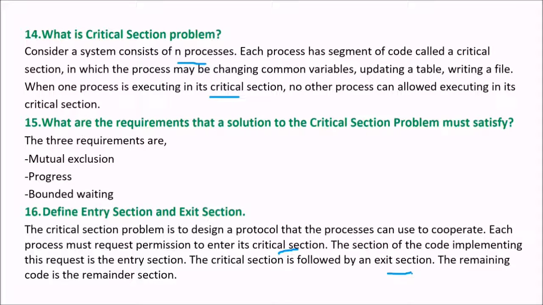Whenever your friend comes out of the bathroom, he will tell you, if you are second or next in line, to go to that critical section.